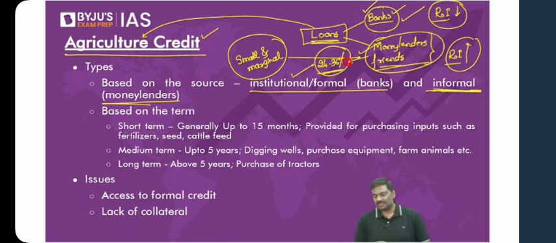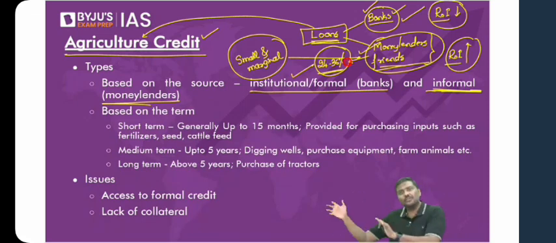Small and marginal farmers. For example, a farmer who is cultivating on, let's say, 1 hectare of land, that too not owned by the farmer. Right? This farmer is a tenant farmer, has not a sufficient income source, doesn't own a collateral, right? So there is no option but to borrow from, let's say, informal sources.